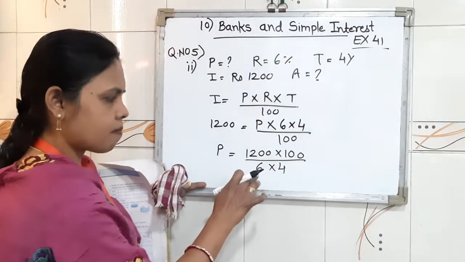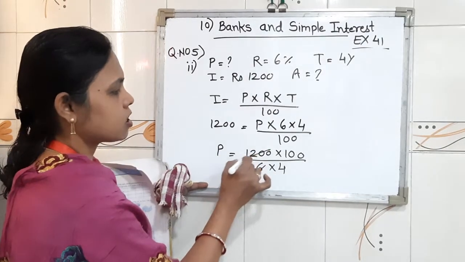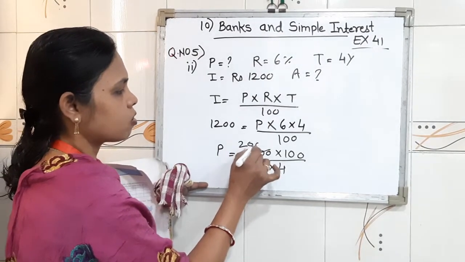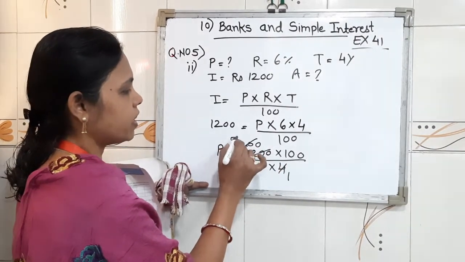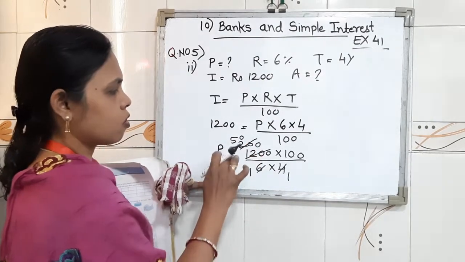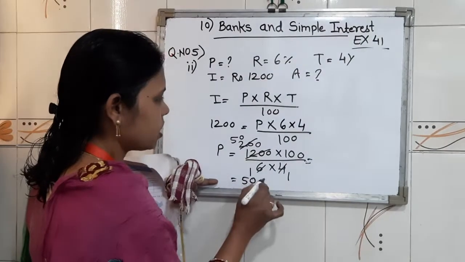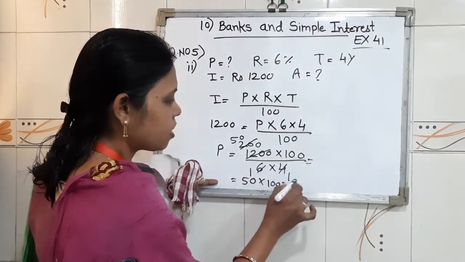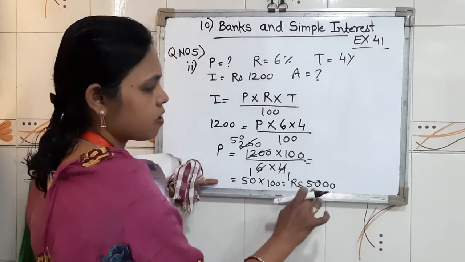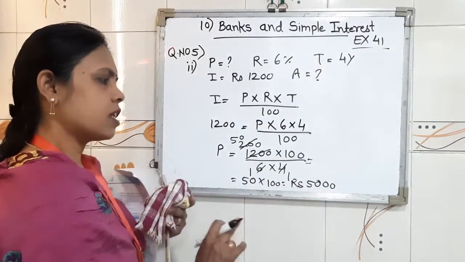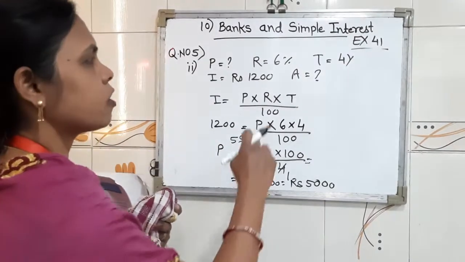After that, with the help of 6 we will cancel 1200. 6 ones are 6, 6 twos are 12, and we get 200. After that 4 ones are 4, 4 fives are 20, and 4 zeros are 0. We got 50. Then multiplication of 50 into 100, we will get rupees 5000. Now from here we got principal and after that we want amount.